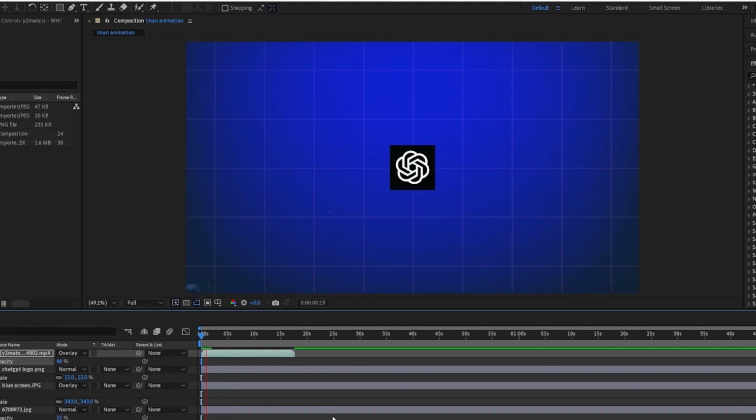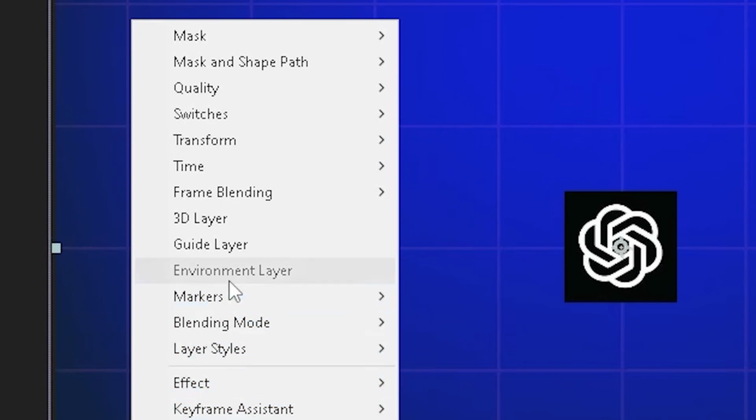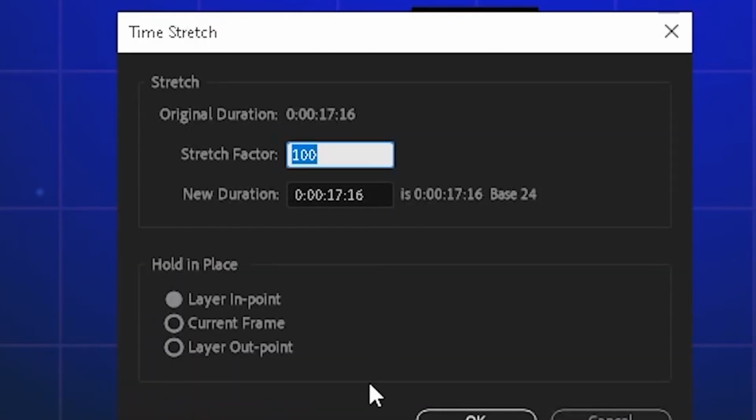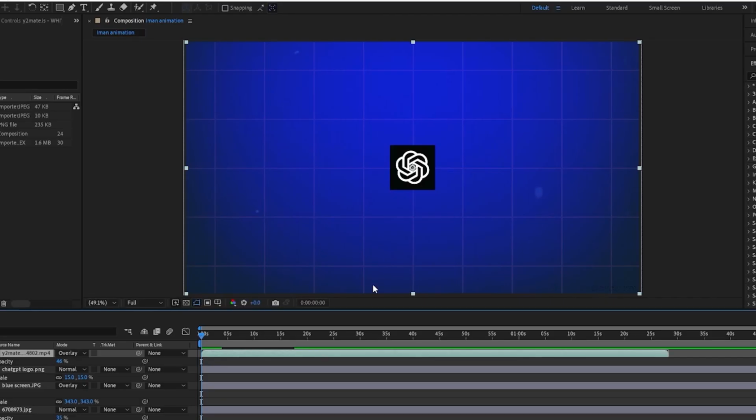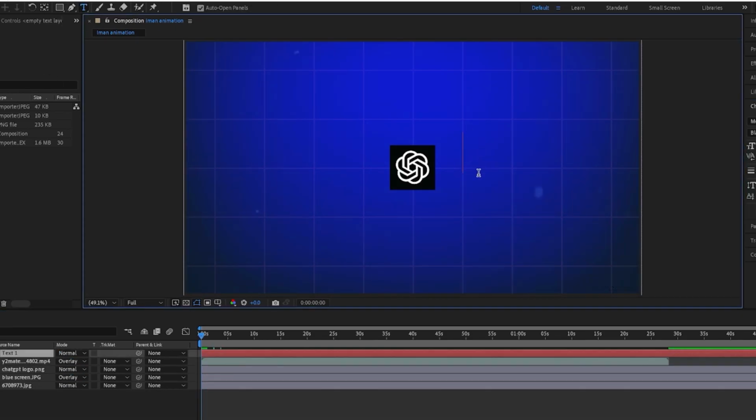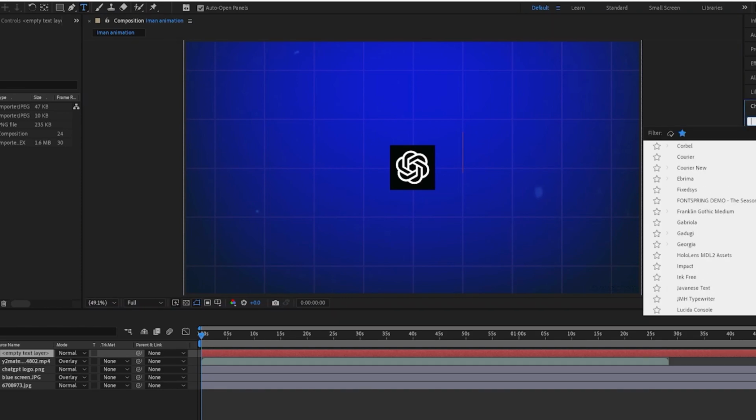But apart from that, the particles are moving too fast. So you want to then slow them down to maybe 500. Yeah, 500 will do. And look, there you go. Now you've got that. Then you want to press the T button, and you want to find the font that you want to use for your thing.